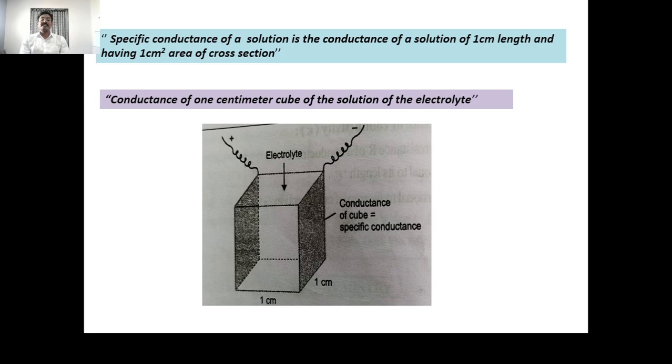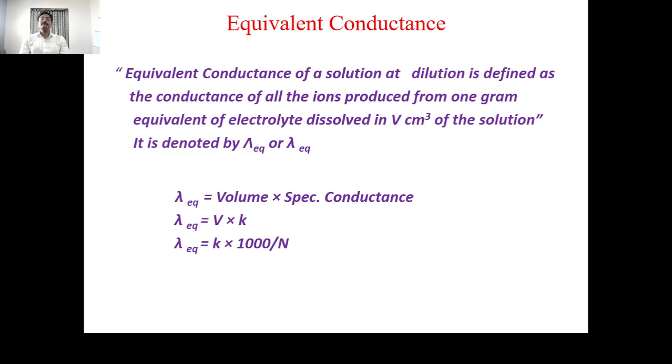This is about specific conductance. Means if we dissolve any solute in a solvent having 1 centimeter cube volume, whatever the conductance of that electrolytic solution, it is the specific conductance. Simply, the conductance of 1 centimeter cube of the solution of the electrolyte is called the specific conductance.